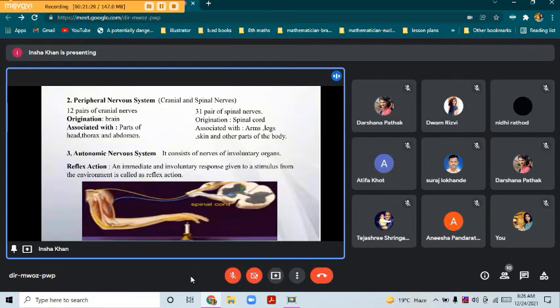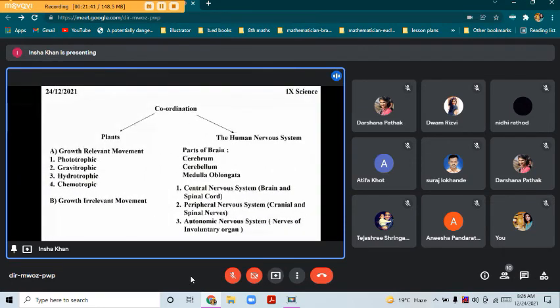So we have already learnt about the mechanism, that is, how the message is passed towards the brain. The same is applicable over here. So here we have completed our today's topic, that is, control and coordination of plants and humans. Any doubts till here?